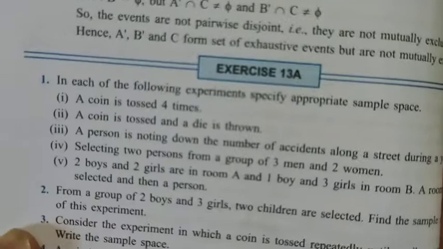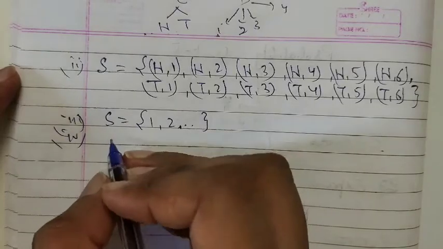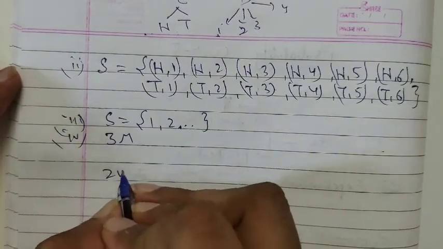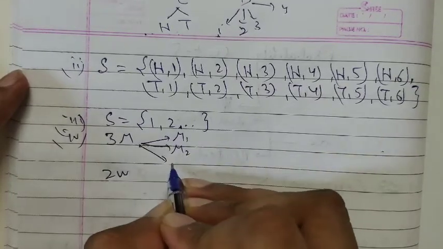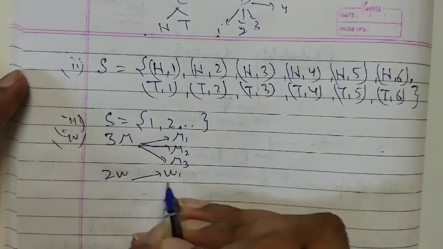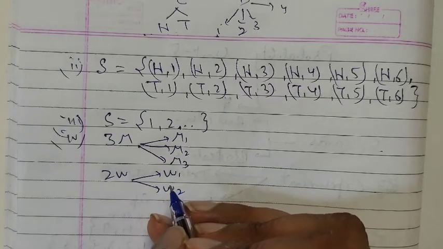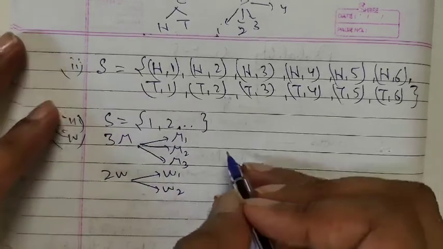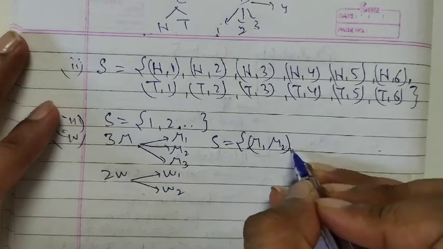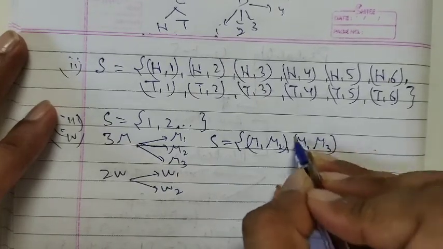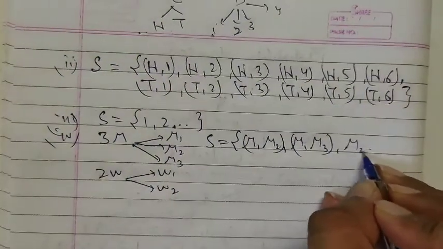selecting 2 persons from a group of 3 men and 2 women. Now 2 persons, if we want to select from a group of 3 men and 2 women, right? So men can be M1, M2, let's denote man with M3, women W1, W2. Now we have to select how many people? 2 persons, right? So only 2 persons we want. Sample space can be M1, M2 or M1, M3, right?